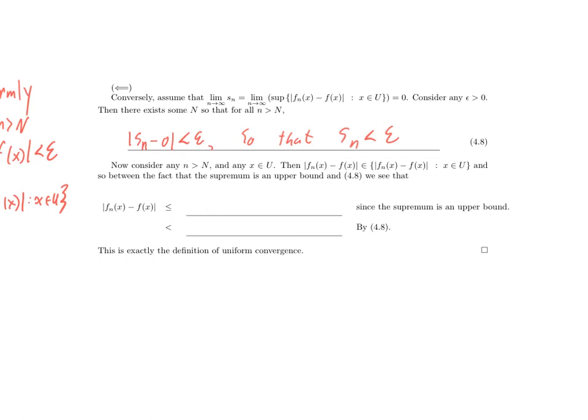And so, because the supremum is an upper bound, we see that the absolute value of f sub n of x minus f of x is less than or equal to S sub n, which in turn is less than epsilon, by 4.8. Hey, that's exactly what we needed to show if we wanted to show that the sequence converged uniformly.